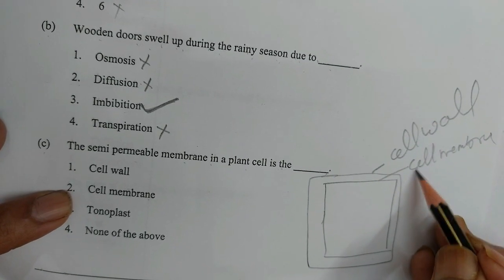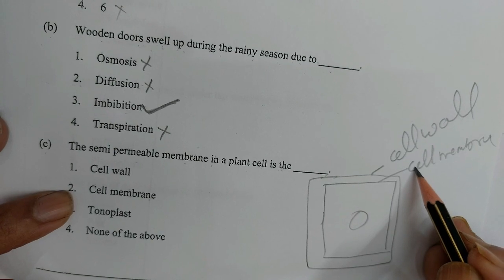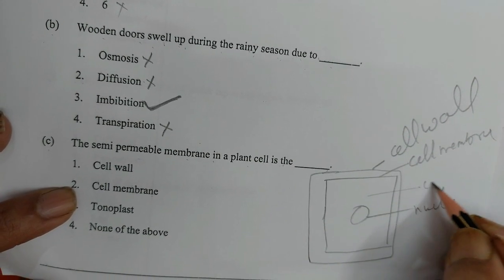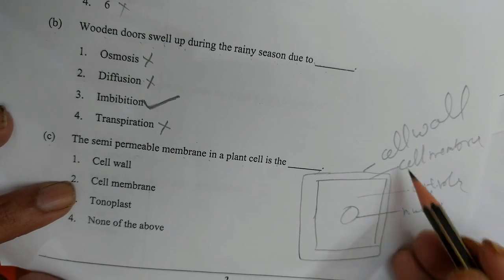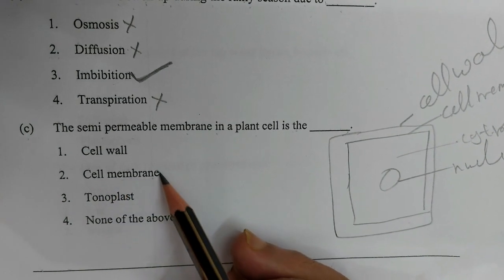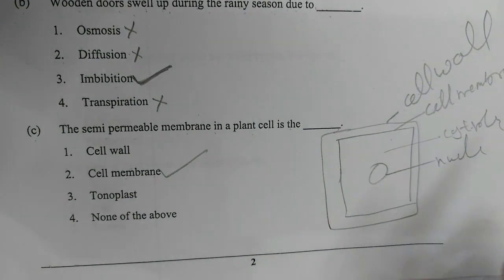And this cell membrane is the semi-permeable membrane in a plant cell. This is the nucleus and this is the cytoplasm. So the semi-permeable membrane is only the cell membrane, which is just below the cell wall.